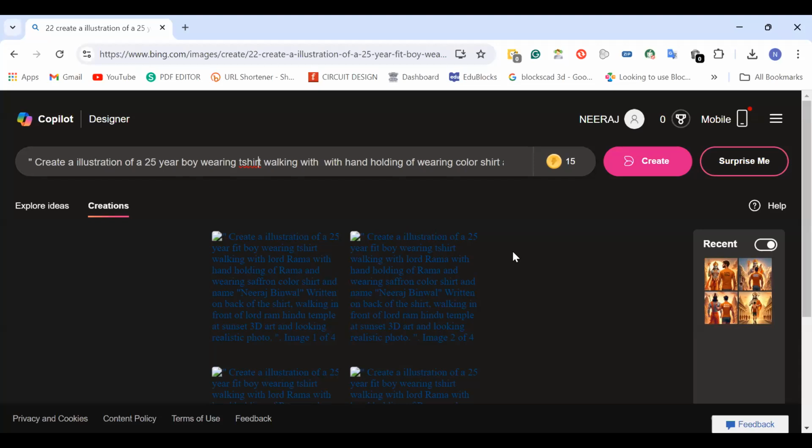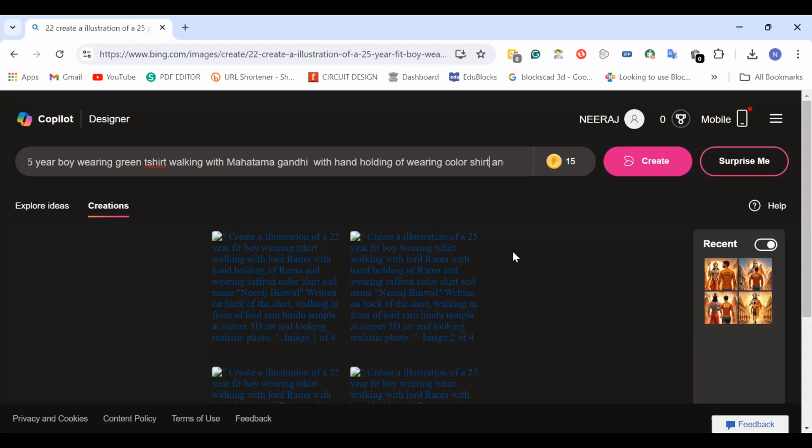Let's suppose I want a student, a boy wearing a green t-shirt, walking with Mahatma Gandhi ji over here. So I'll write Mahatma Gandhi, hand in hand, wearing color.